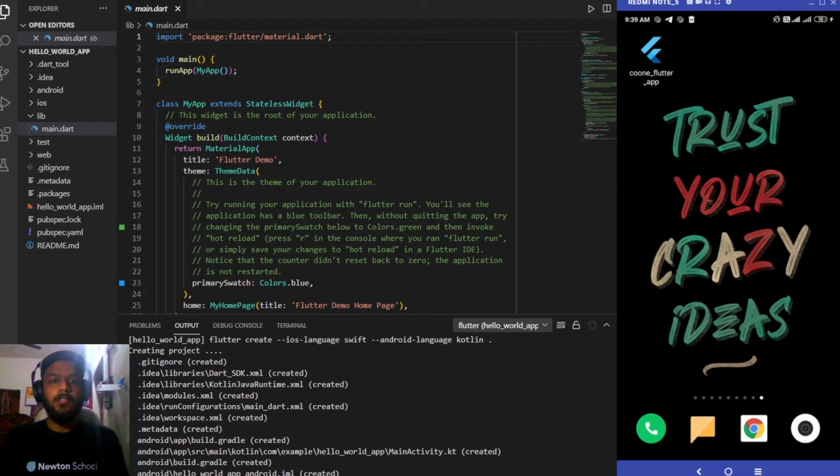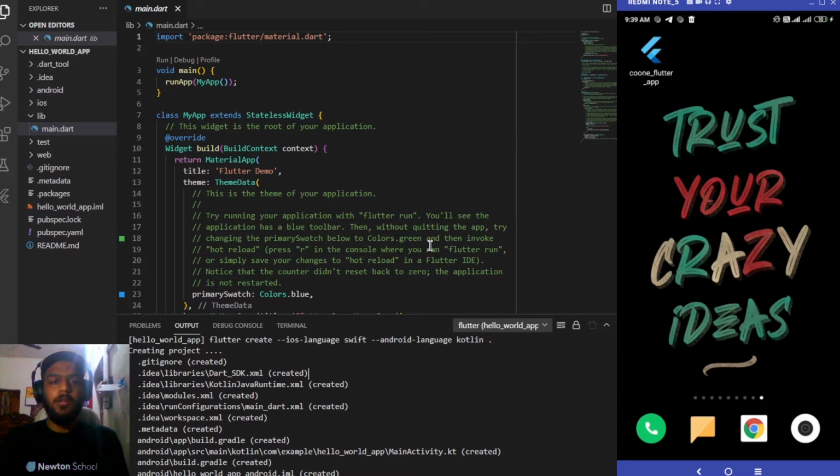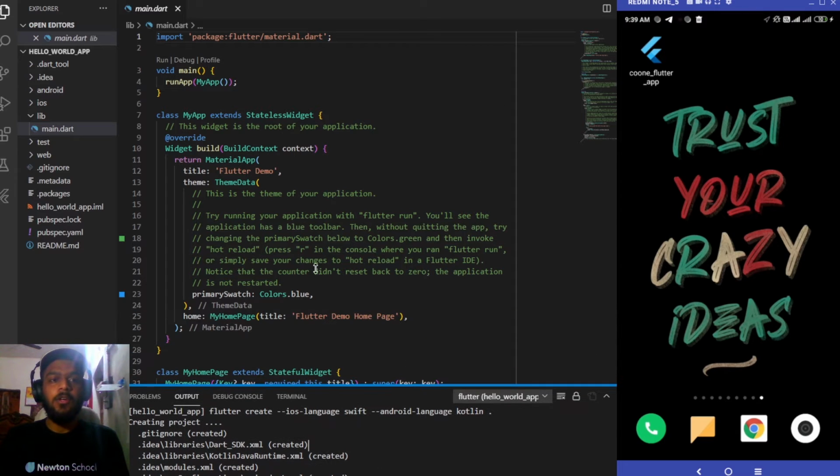Yeah, so now you can see that the project is ready to work. So let me run the project once. One more thing, let me show you some of the basic things which you need to remember when you are working with your Flutter project in VS Code. So here you can see that this is the code structure or the basic architecture of the Flutter application, all the files which are present. I'll be covering more about each of these folders, directories, and files in the next video.